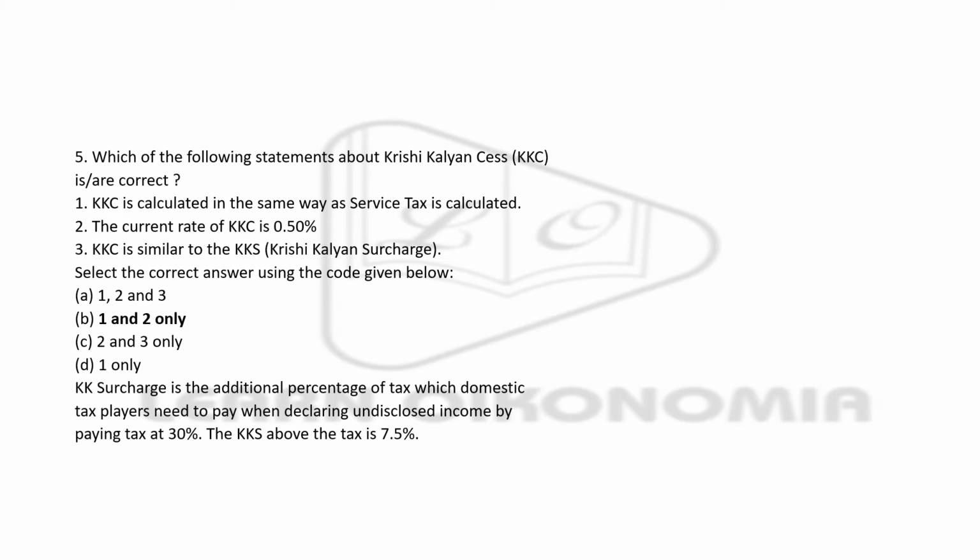And this surcharge, with respect to Krishi Kalyan surcharge, is the additional percentage of tax which domestic taxpayers need to pay when declaring undisclosed income by paying a tax at 30%.